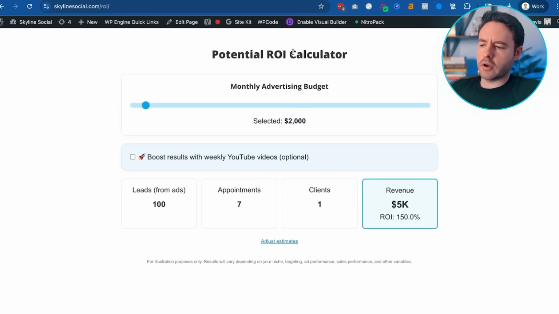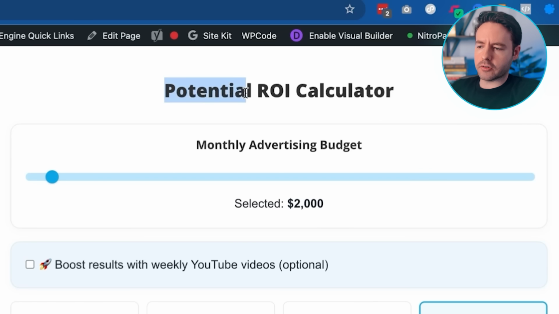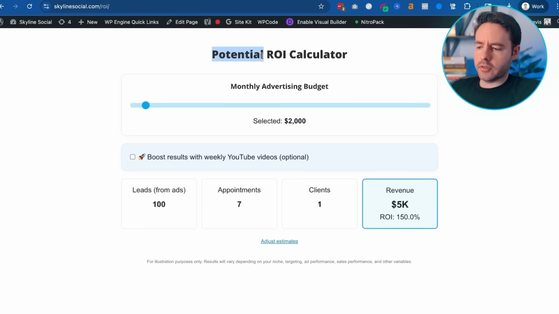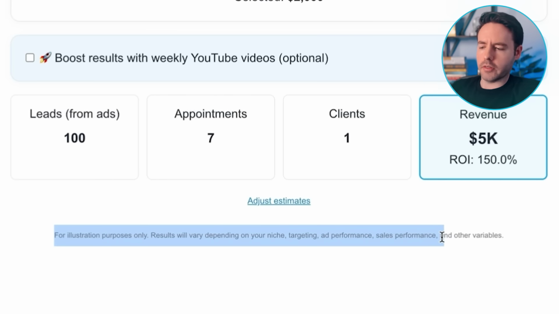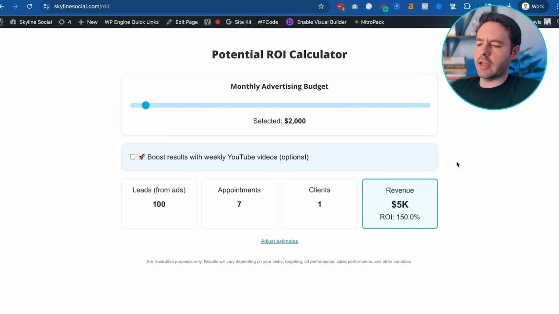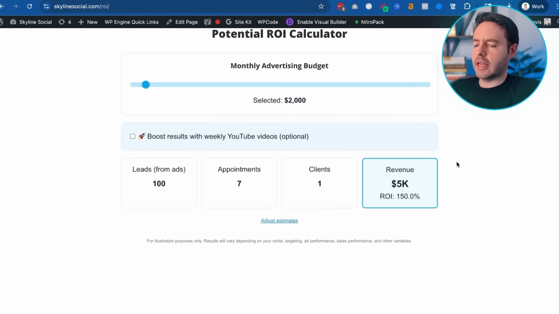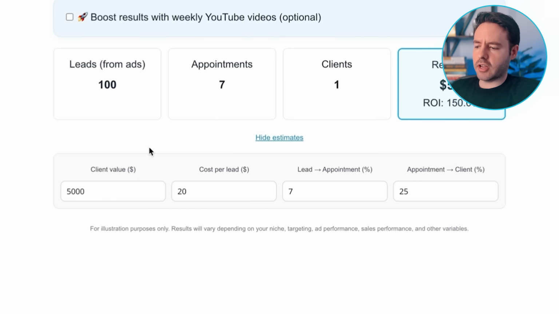This is just to give you a rough idea of what kind of results you could potentially see. Now, again, this is not a guarantee. As it says here, this is a potential ROI calculator, so all of these are estimates. As it says here, this is for illustration purposes only. Results will vary depending on your niche, targeting, ad performance, sales performance, and hundreds of other variables. So this is just to give you a rough idea of what you could expect when you plug in your numbers. On this page, you can go to adjust estimates and change the numbers to whatever would match your business best.